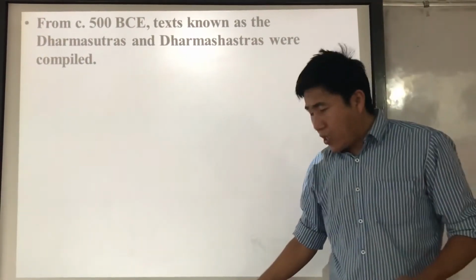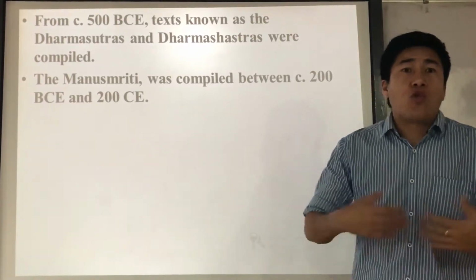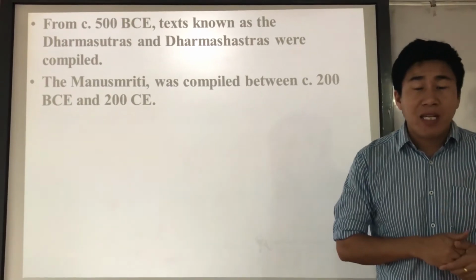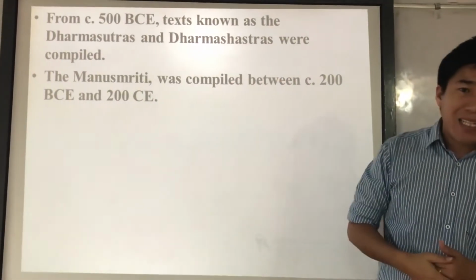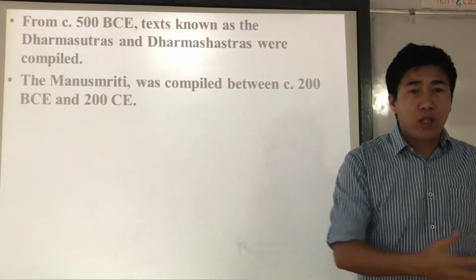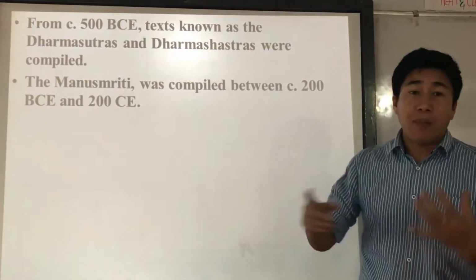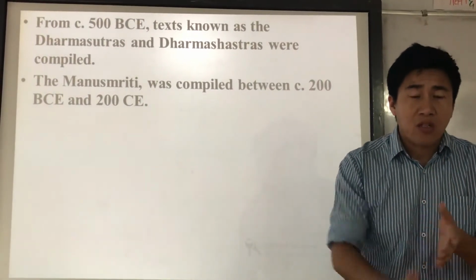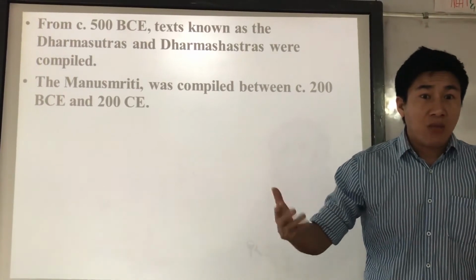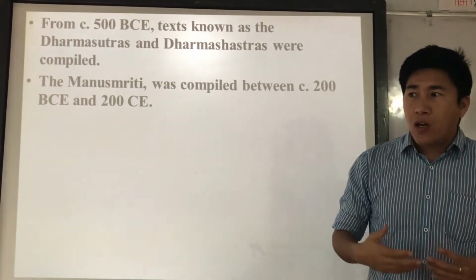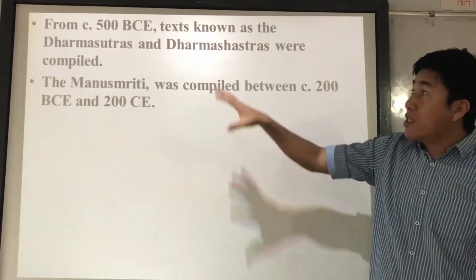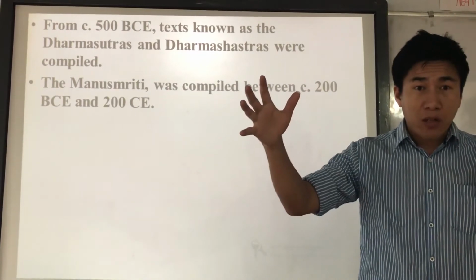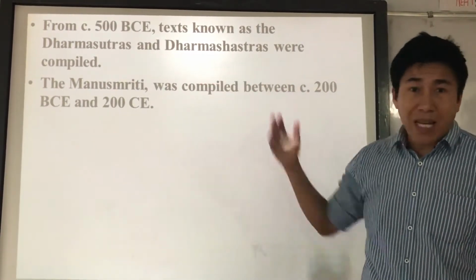Not only that, they also wrote other texts like the Manusmriti, from the 2nd century BC to the 2nd century AD, right? Within these texts, they mention different rules that need to be followed by the people, like marriage rules, right? Caste systems, social structure, social behavior, and what kind of activity needs to be carried out by the different social groups. These are the norms written in these books. So the Brahmins wanted everyone to follow or obey these texts, right?